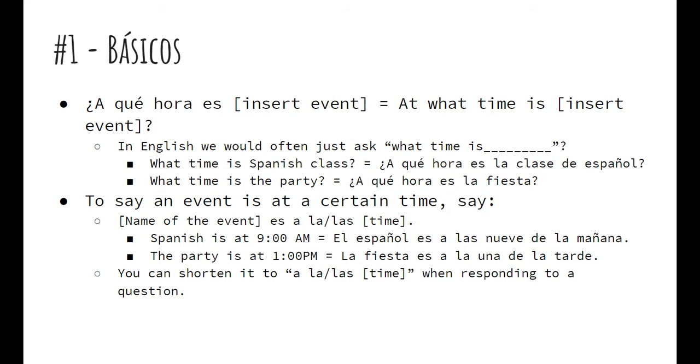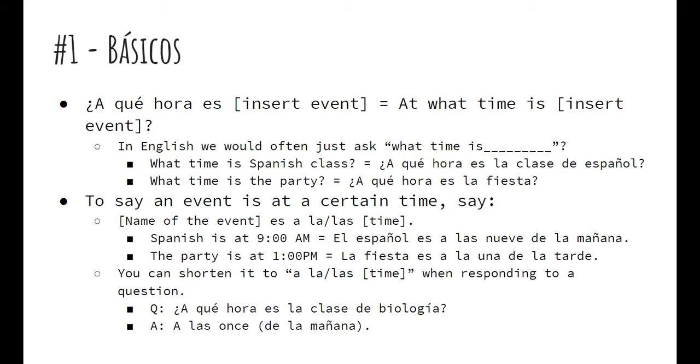Now, just as a note for conversation, you can't shorten it to a la or a las and then your time when responding to a question. So somebody would ask you this, ¿a qué hora es la clase de biología? You could just respond a las 11. Or if you want to be a little bit more specific, a las 11 de la mañana. You don't, in conversation, have to reply, la clase de biología es a las 11. You can shortcut. And that's very fine in conversation.